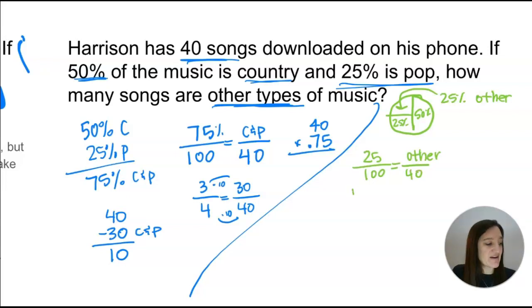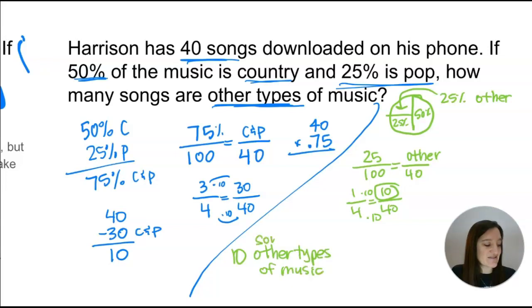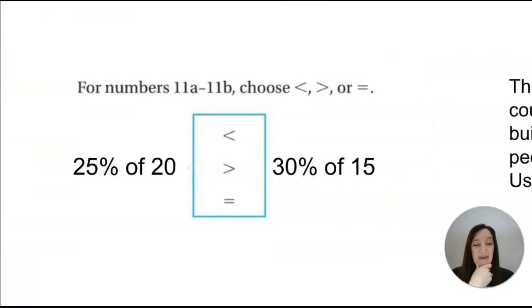And then from there, you could simplify that all the way down to 1/4 times by 10 again, and you'll still get 10. So no matter which way you do it, you'll still get 10 other types of music. I guess it's technically 10 songs of other types of music. Okay, so that is how I would solve it. Either way works. So you just need to decide which way you like best.